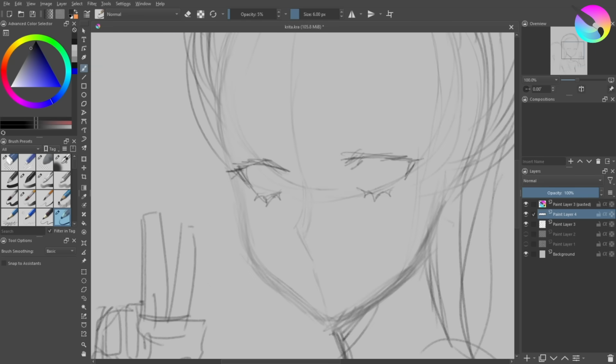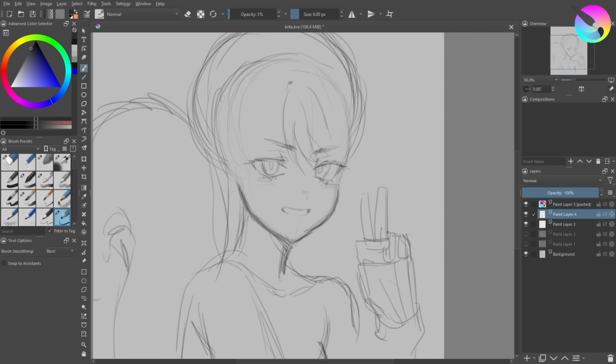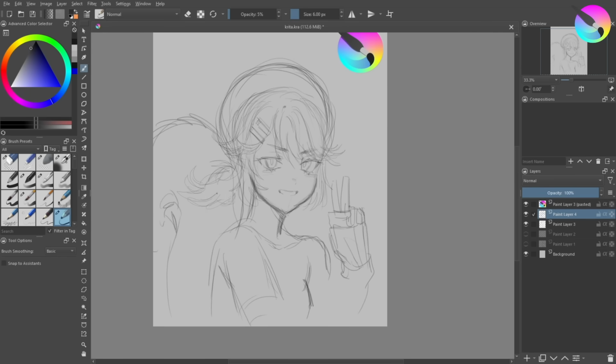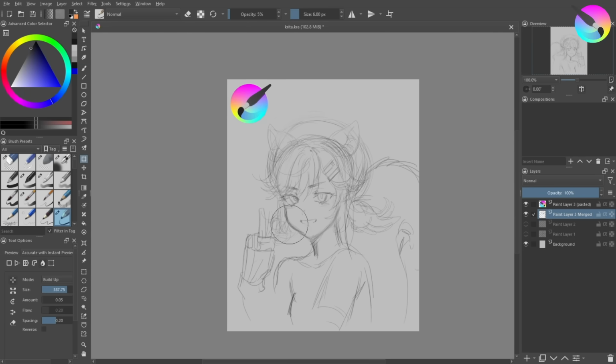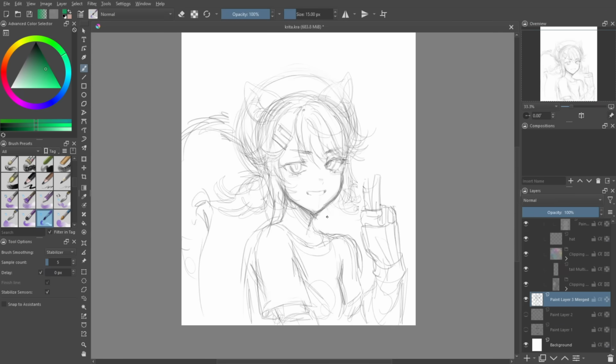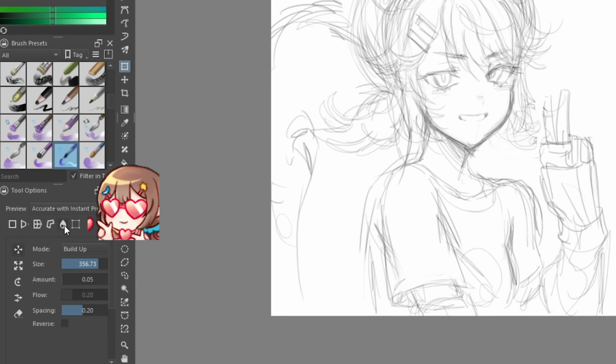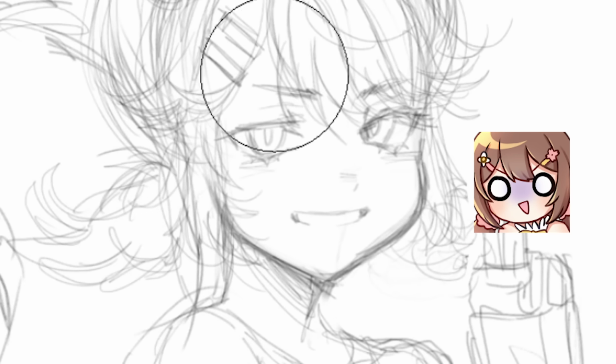Right off the bat, I'm really enjoying the brushes. If you hover over your layer, it can show you a preview. Also, I accidentally came across the liquify tool, I think. I basically hit Ctrl-T to open the transform box and pressed this little button and bam, liquify heaven.